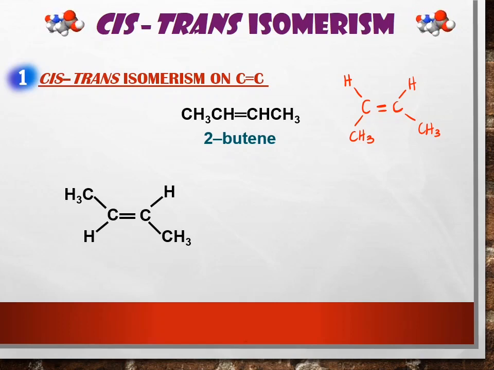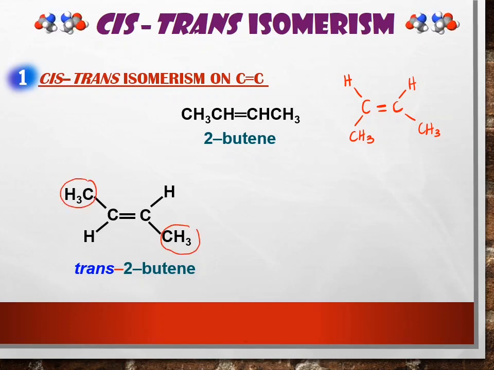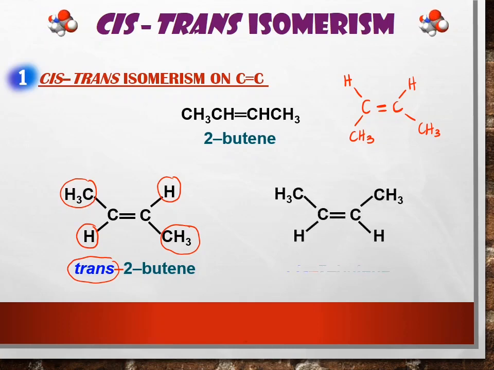Okay, so how to draw the cis and trans isomer? This is how you draw. The first structure here we call the trans isomer. Why trans isomer? Because the atoms bonded to these carbons are on opposite sides. The four atoms here are on opposite sides. And the cis isomer should be drawn like this.